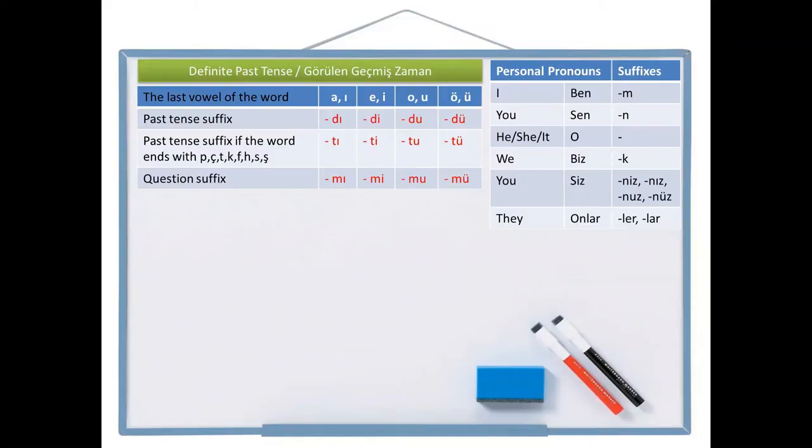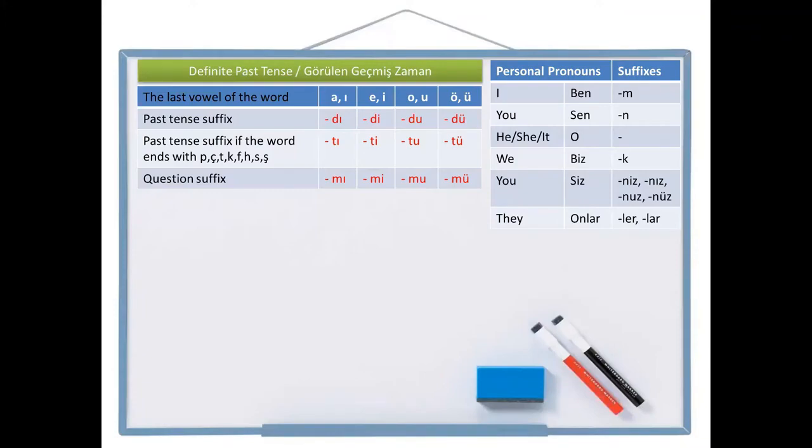In this lesson, we will continue with the definite past tense, but this time we are going to learn the negative and positive question forms. As you see on the chart, the past tense suffix is d, di, do, which alternates according to four-way vowel harmony. And if the word ends with a voiceless consonant, one of p, ç, t, k, f, h, s, ş, then the past tense suffix alternates to t, t, tu, tu, according to the consonant alternation rule. All these we learned in our previous lesson.